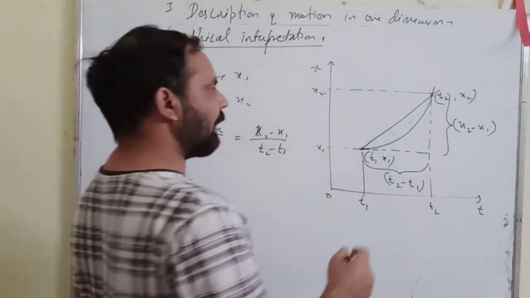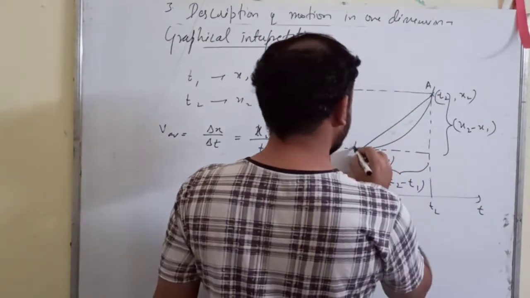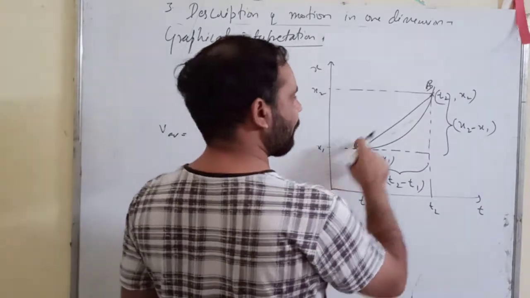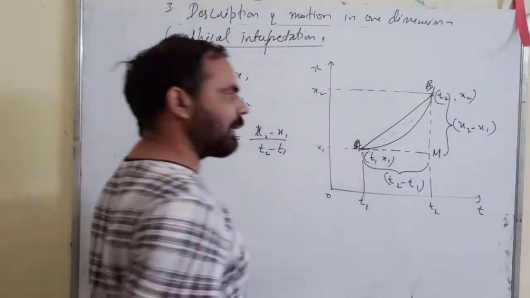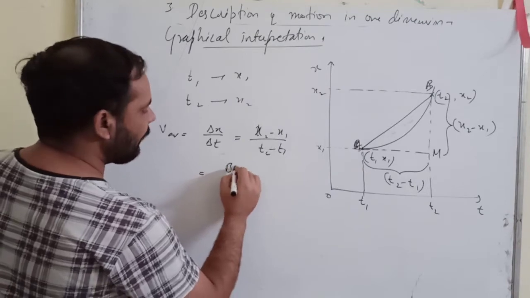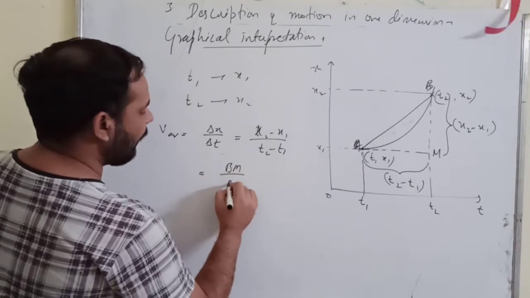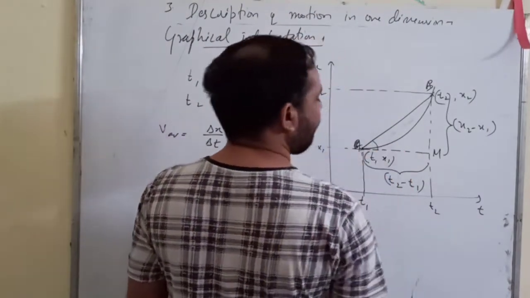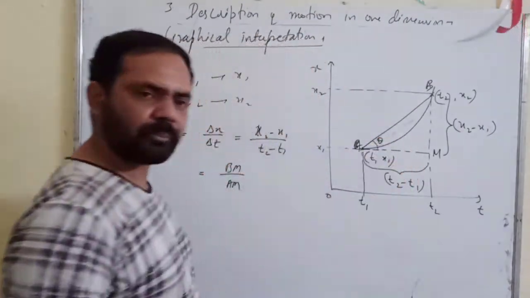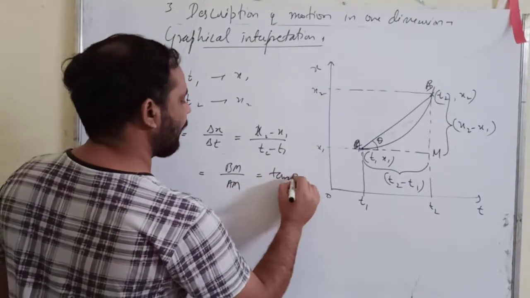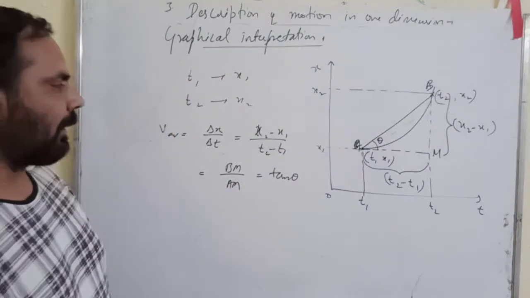If I name this A, B, because this was the initial position and this is final, and let us suppose that this is M, then it is nothing but BM upon AM, correct? If this angle is theta, can I write tan theta? I think you are getting it.